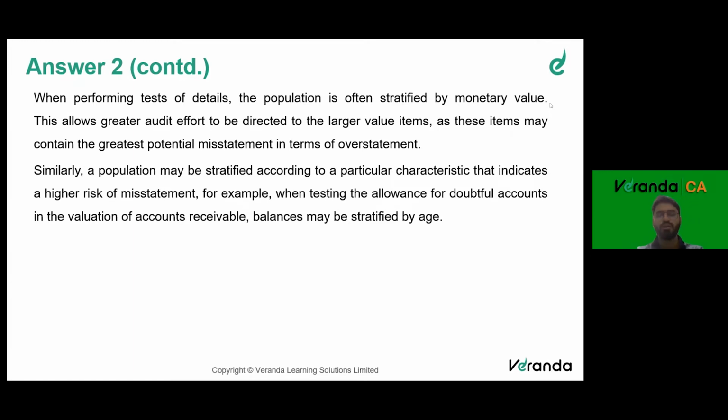For example, when testing the allowance for doubtful accounts in the valuation of accounts receivable, balances may be stratified by age. So you can bucket the balances: 0 to 30, 30 to 60, 60 to 90, 90 to 180, more than 180. So you will concentrate on more than 180 because that's more risky, right?